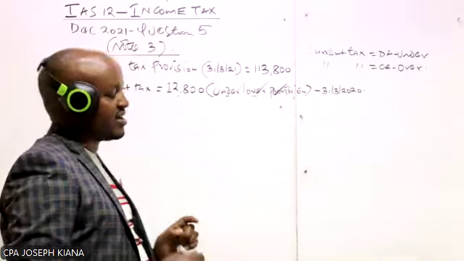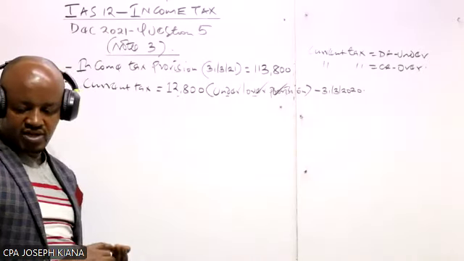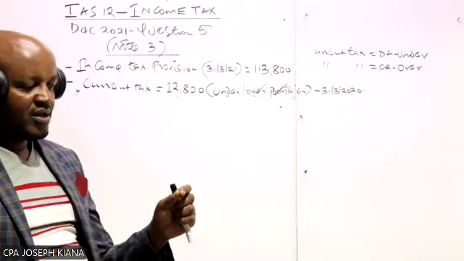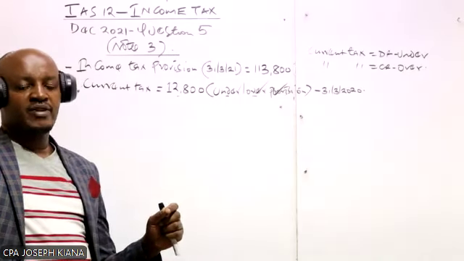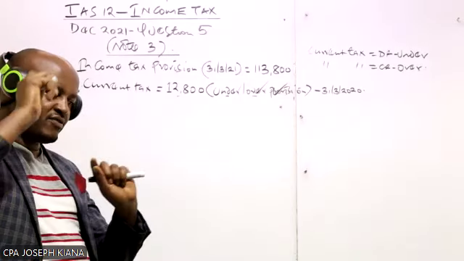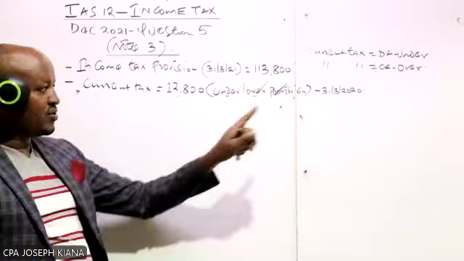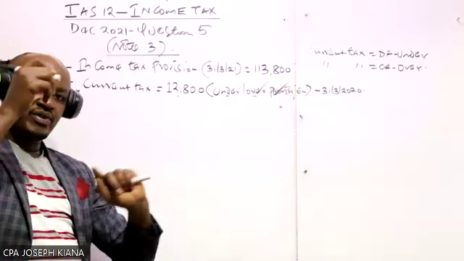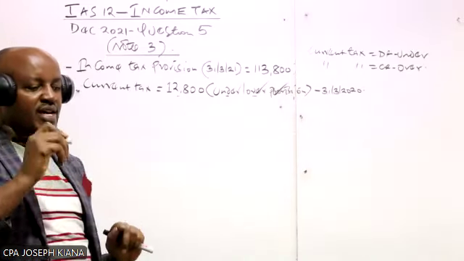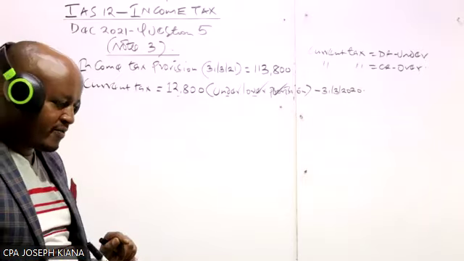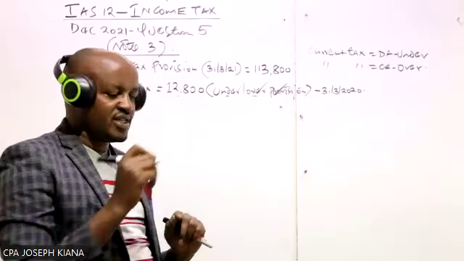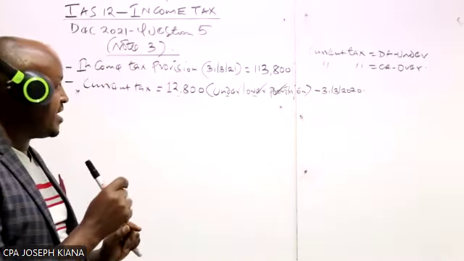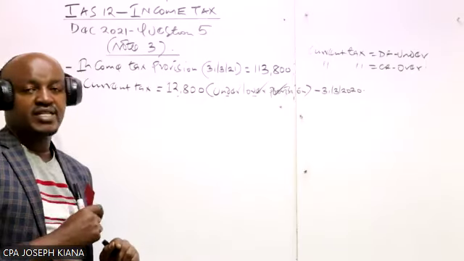Now, how do we deal with this over provision of current tax in the previous year? We said we take it forward to the following financial year. So this for 2020, we will take it to the year 2021. Do we add it to or deduct it from the current year's estimated tax liability?